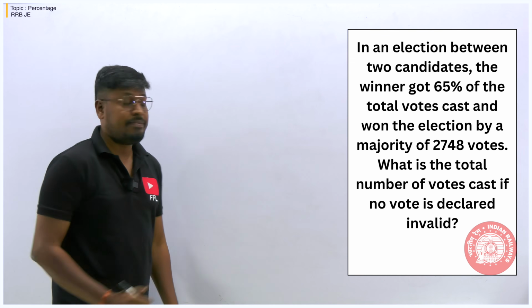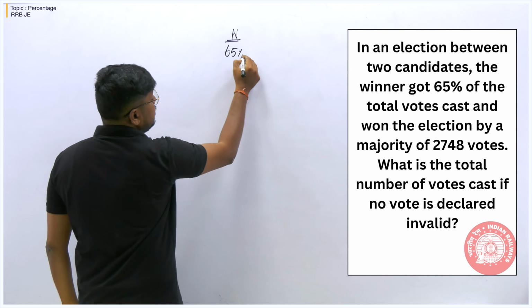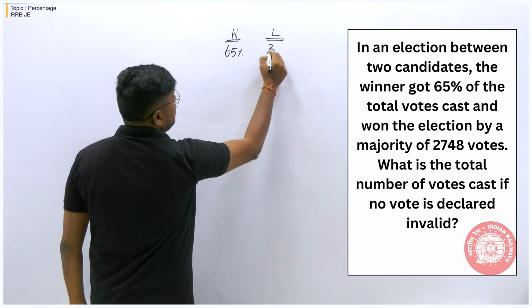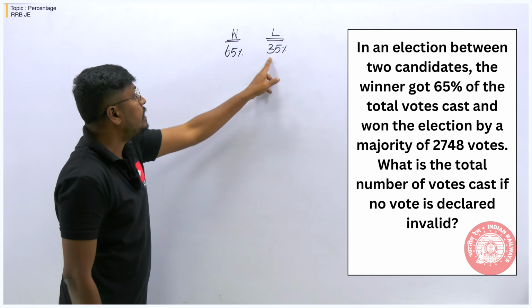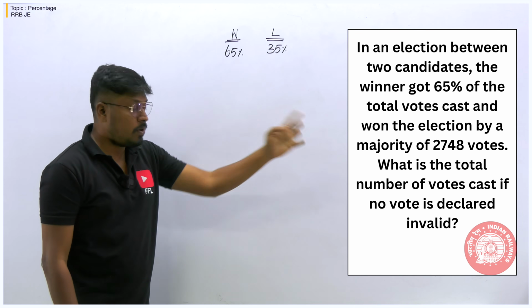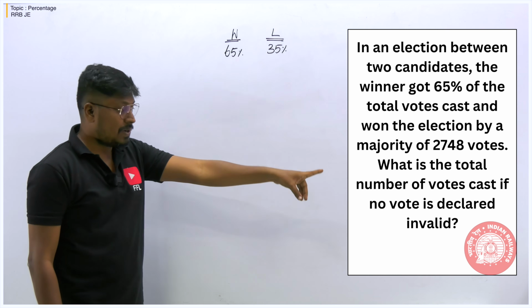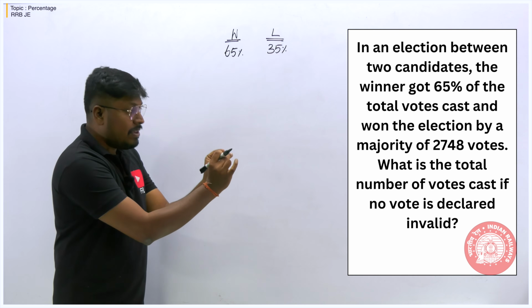The winner got 65%. So if the winner got 65%, then what about the loser? So the remaining 35% will be the loser's. Only then when you add these two values, the resultant will be 100%. And then find whether total vote has been given. The total vote was not given. Our target is to find the total vote. And what is the value they have given us?